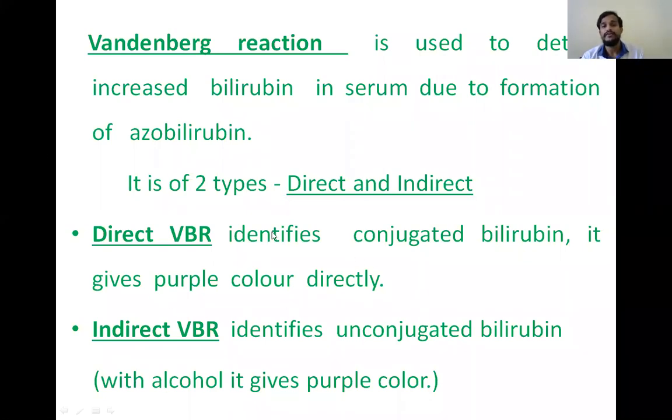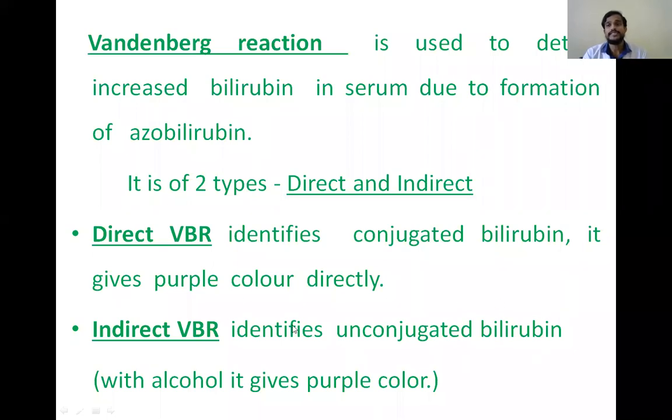And we know why we get direct positive here, because conjugated bilirubin is very soluble. It directly reacts with the diazo reagent and directly gives the purple color. Whereas unconjugated bilirubin is not soluble in water. That's why it will react with the diazo reagent only after adding the alcohol. Then only it will give the purple color. So the direct test indicates conjugated bilirubin, and the indirect test indicates unconjugated bilirubin.